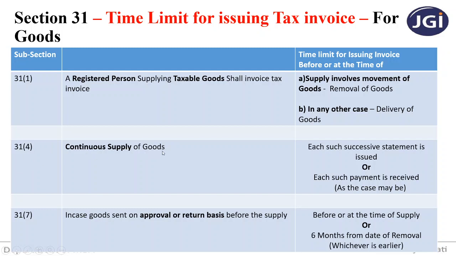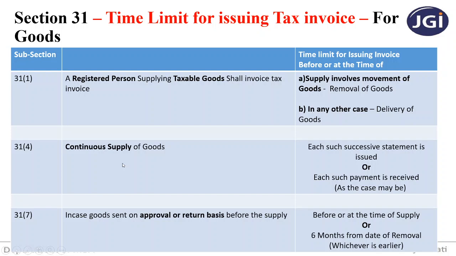What is the time limit of issuing the invoice? What do you mean by continuous supply of goods? Continuous supply of goods means, suppose there is a contractor in the construction business, so he requires cement bags on a regular basis in order to construct a flat or an apartment, because it doesn't happen in a one month period.